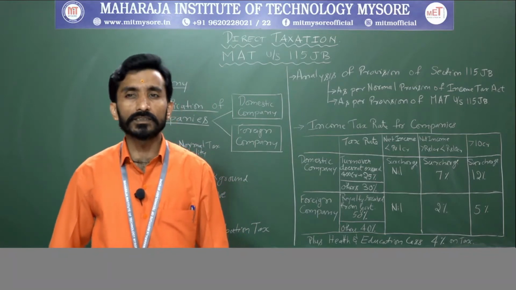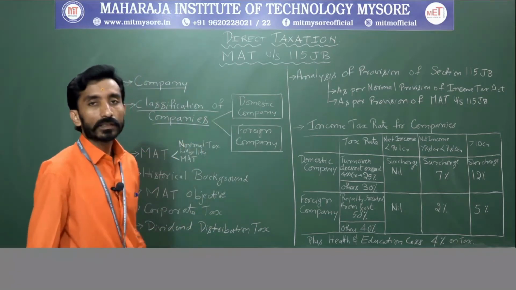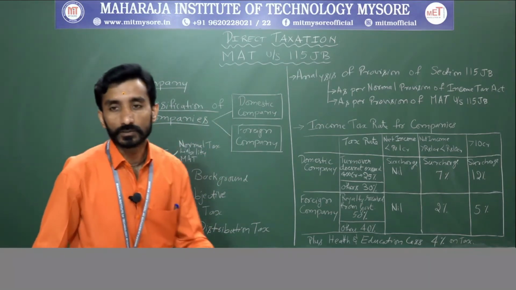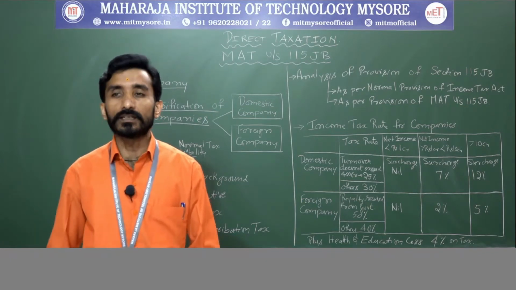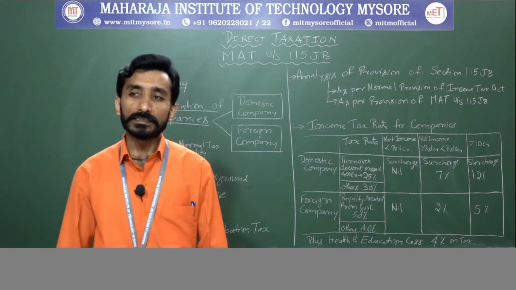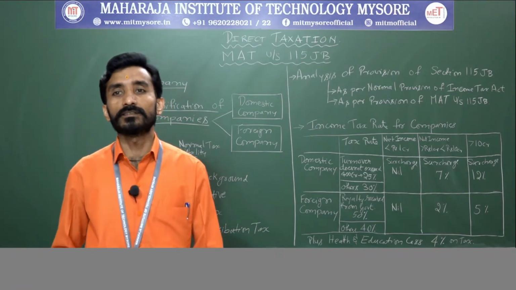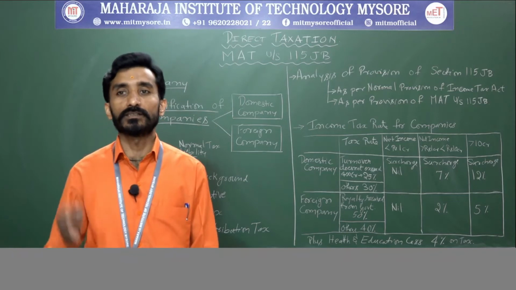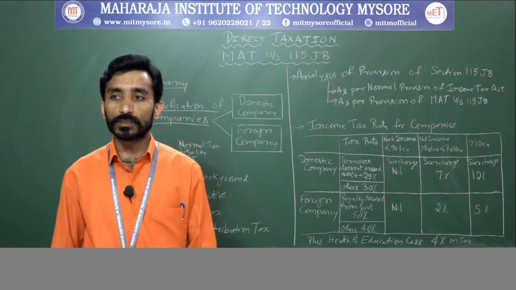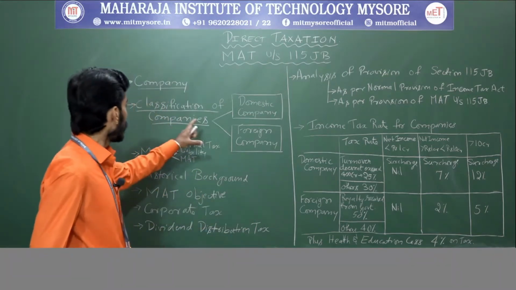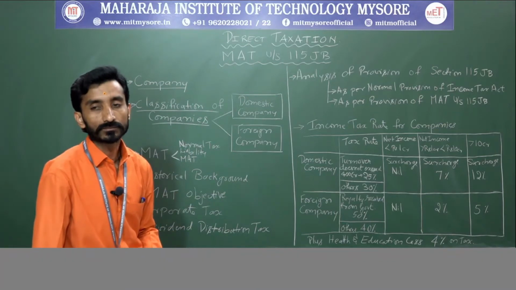Clear? So we say that this is one thing that is said as a domestic company. Next is foreign company. So a foreign company, in the sense, is a company that is not a domestic company. Right? Under section 2 subsection 23A. Okay. So now you are clear with the classification of the companies that you need to remember.